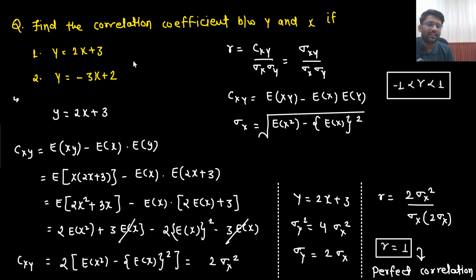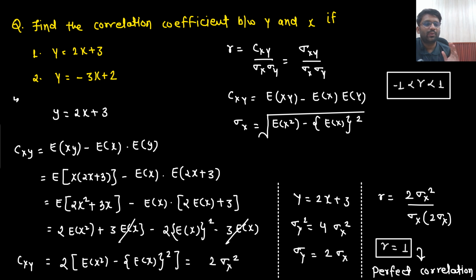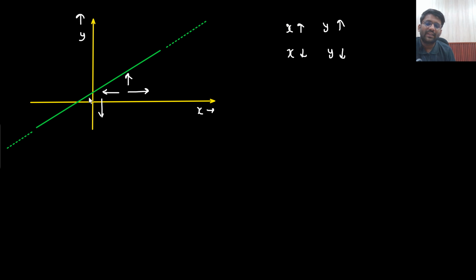Let's just say this question is coming in the examination hall, you will solve it in this manner only. Correlation coefficient came out to be 1. You don't need the intuition, but still I am telling you how you would understand. At least you need to understand whether it will be positive or negative. So correlation coefficient will be positive if with the increase in x, y increases, and with the decrease in x, y decreases. Understandable?